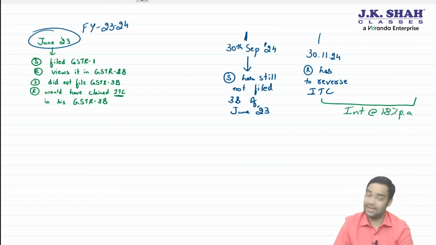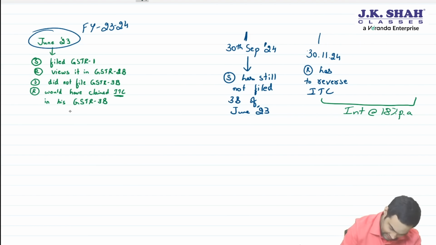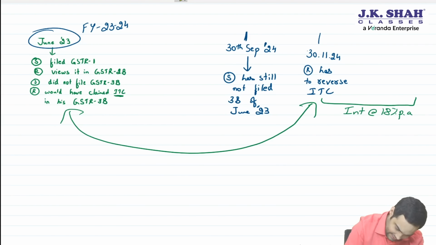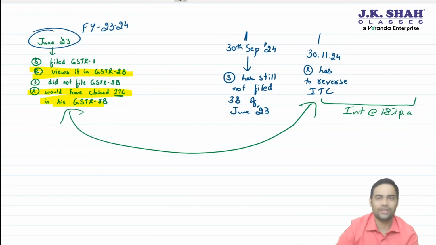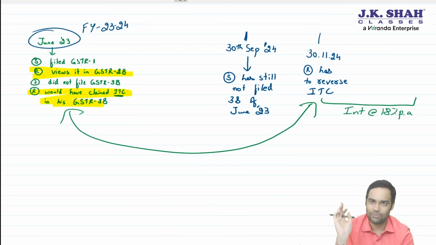This is good, sir. The good part is that the recipient is not required to pay interest for this part because recipient would have claimed ITC here only, but he is not required to reverse along with interest. He can reverse just the ITC component. Interest will apply only from 1st December onwards. Is government giving good time limit? The answer is yes. So please keep checking your suppliers.